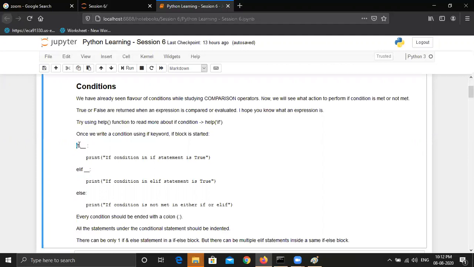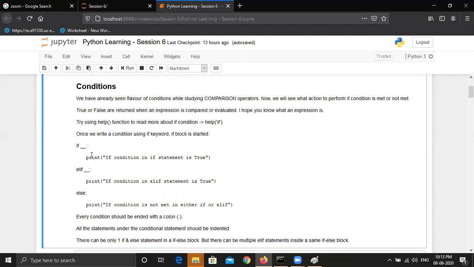The if keyword basically starts the if else block. This has to be kept in mind. Wherever you see an if condition, this means this is the beginning of an if else block, right? This means the if block is started, and then you will mention some condition here, and at the end of the if condition you will definitely mention a colon. If you don't pass a colon, it will throw you an error for sure. So you have to give a colon at the end of every if statement. If you're using multiple conditions in Python, at the end of every if statement you have to write a colon.